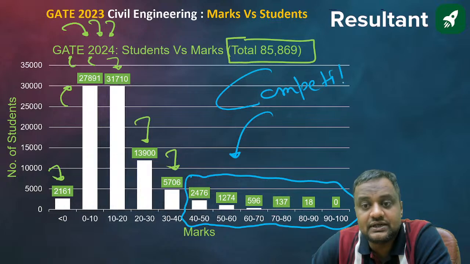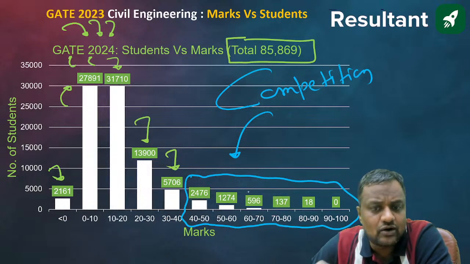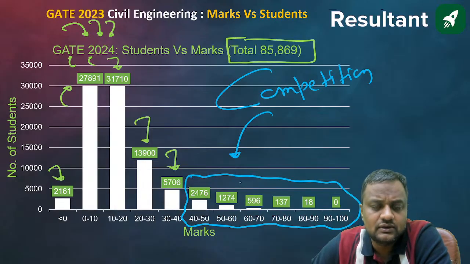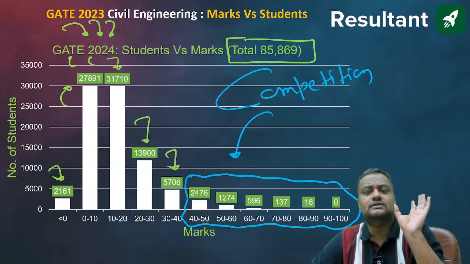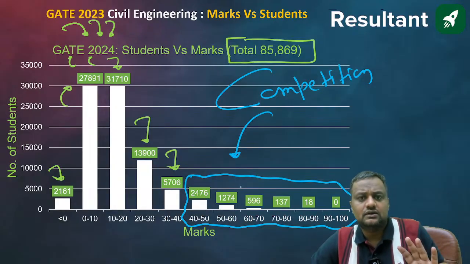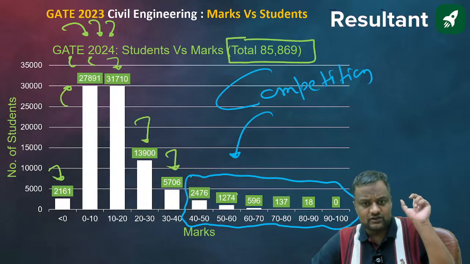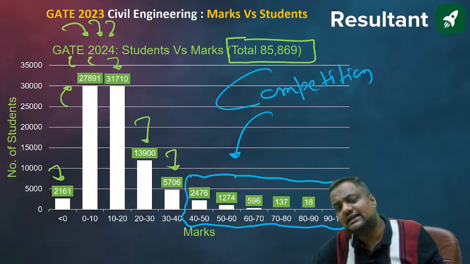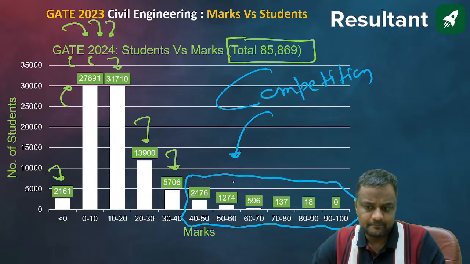This is the competition, guys, and count that more than 40 marks, around 4 to 5,000 students. That means out of 85,000 students, more than 80,000 students are getting less than 40 marks. The real competition is only among the top 5,000 students.